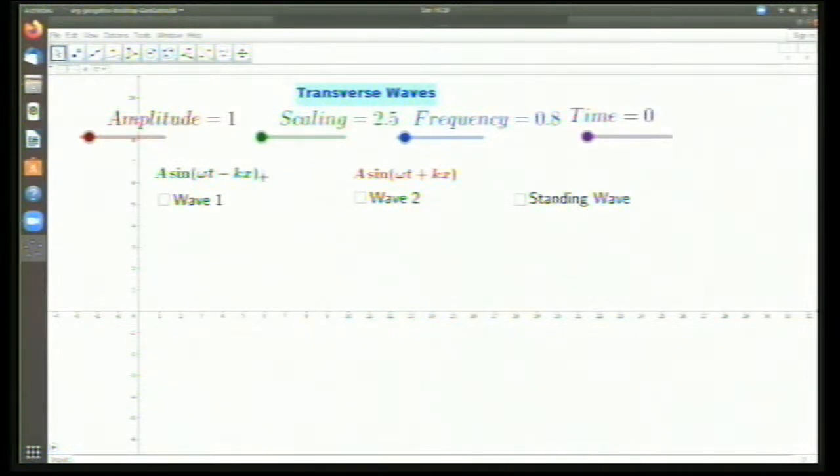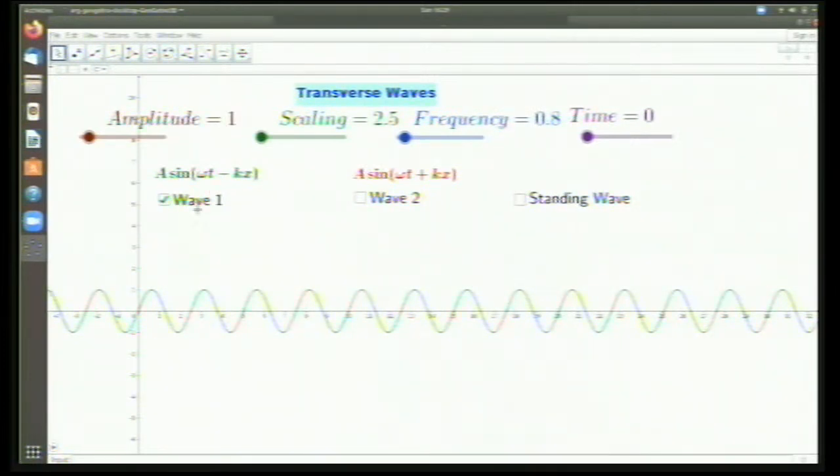See here, I have this applet. There are two waves I've modeled. A wave is mathematically represented as A sin(ωt − kx). This A is called the amplitude, this ω is called the frequency, t is the time, and k is the scaling factor. Now let's see what this wave looks like. You can see it in green here. This is a wave represented by A sin(ωt − kx).